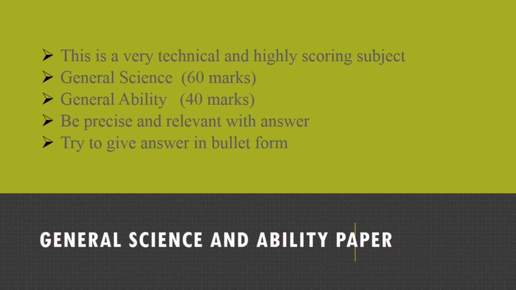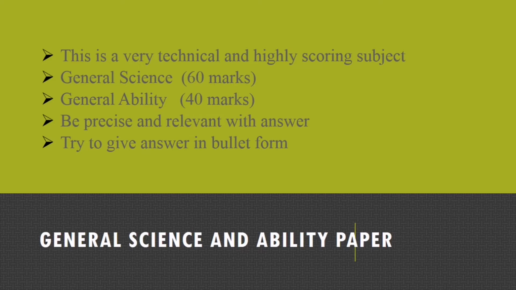General Science and Ability paper is a very technical and highly scoring subject. Make sure you make the best of it. The General Science portion carries 60 marks and General Ability is of 40 marks. In the General Science portion, you need to be precise and relevant with your answer.